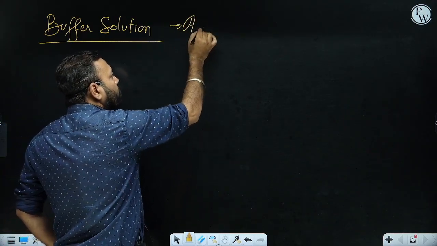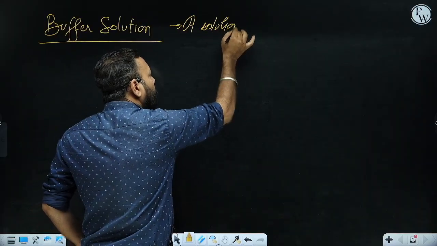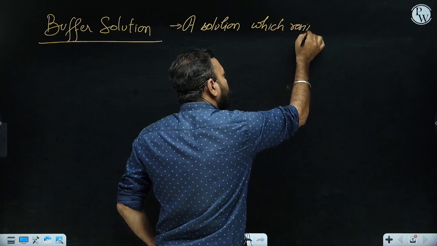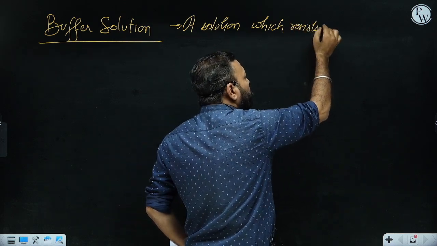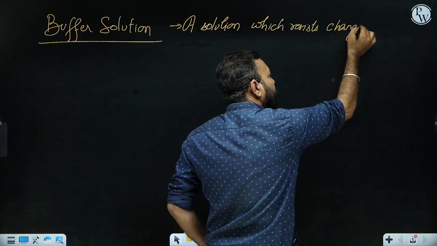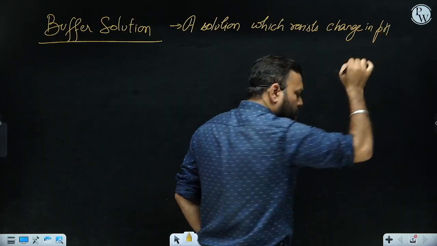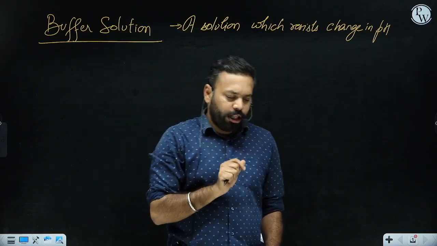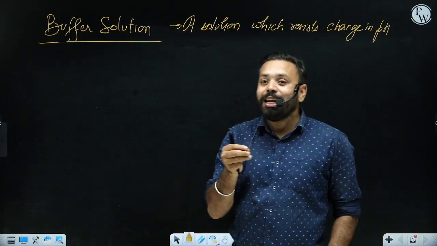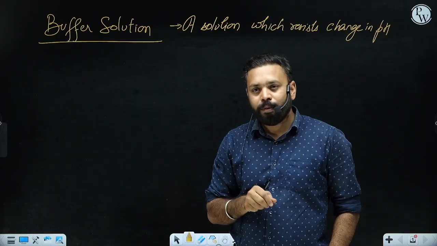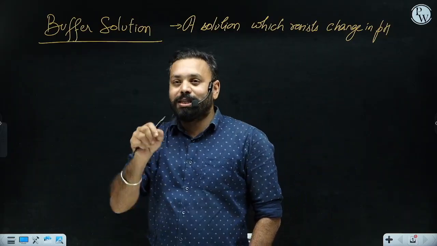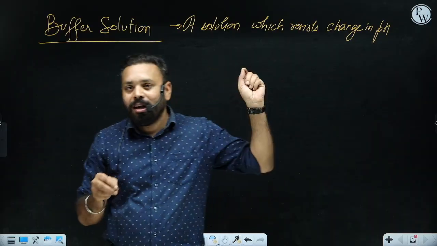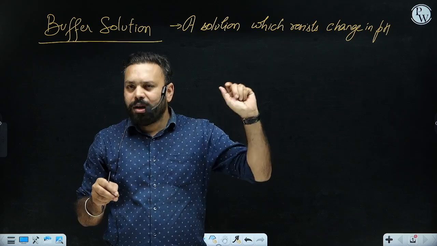If I ask you for the definition: a solution which resists, what is the meaning of resist? I'll explain. Which resists change in pH means that if you try to change its pH, and I hope all of you understand how to change the pH of a solution, either you add some amount of acid or you add some amount of base. Whenever you add a small amount of acid, I will explain this point about small amount later, don't worry.